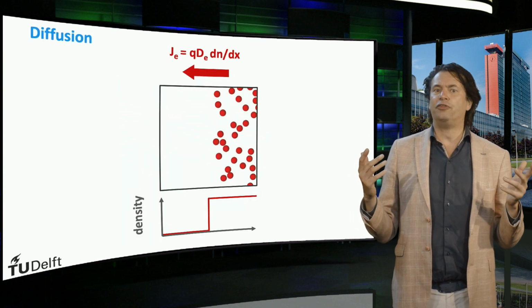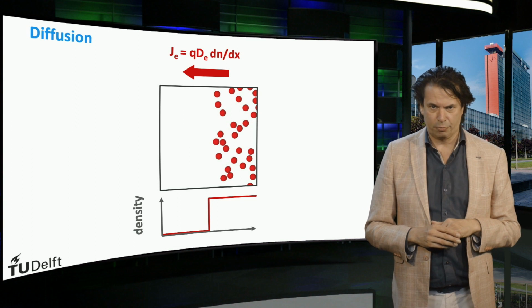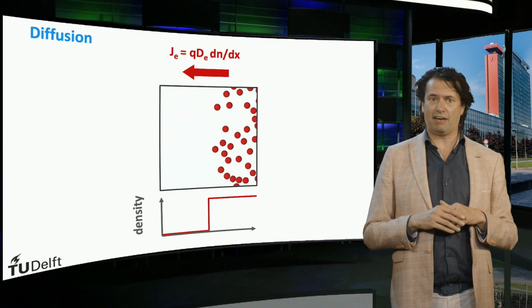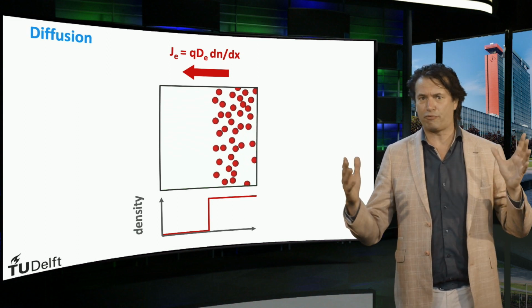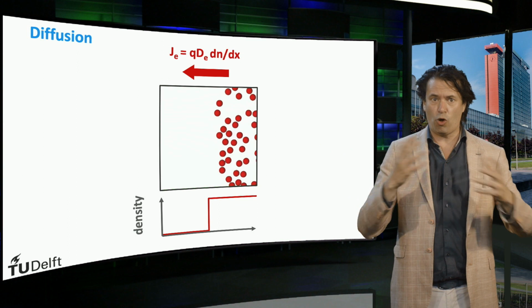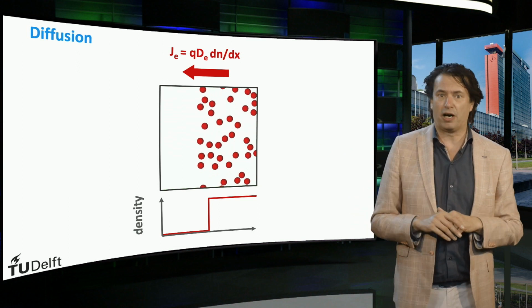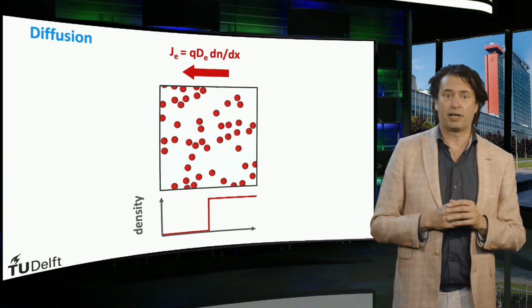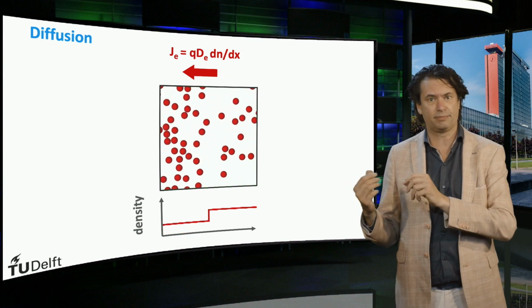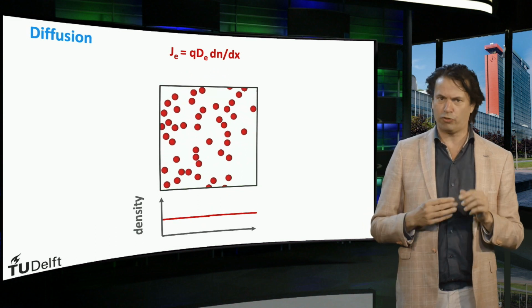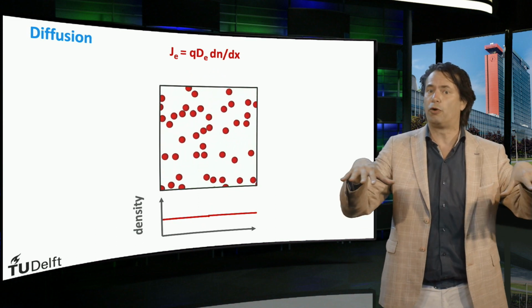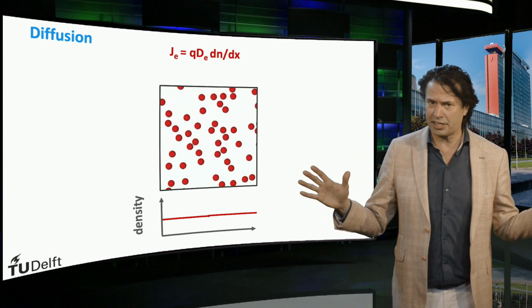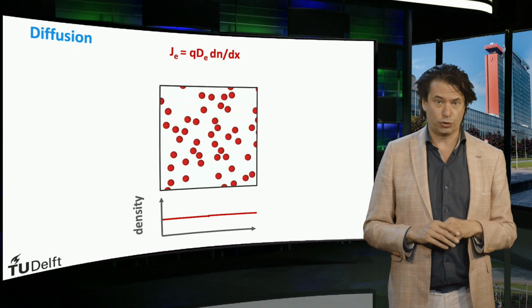Now we consider a non-uniform particle distribution. At the right you see that the particle density is higher than at the left. In other words, a density gradient is present going from the right to the left. If these particles all move randomly around, the flux of particles to the volume with lower density on the left will be higher than the flux of particles to the volume with a higher density on the right. There will be a net movement of particles until the density is uniformly distributed. In the current situation, the density is uniform, no gradient exists, so there is no net movement of particles due to diffusion.